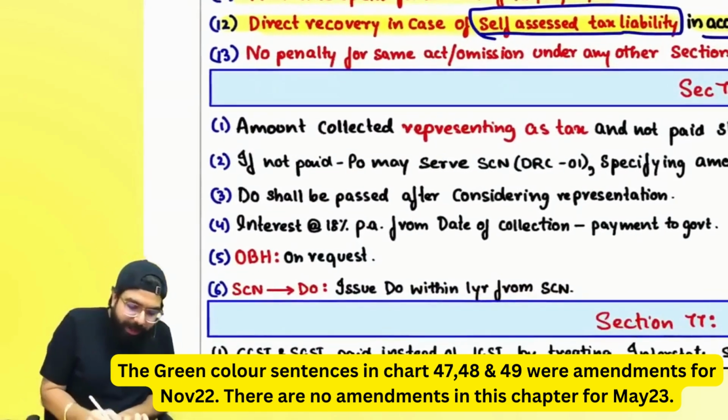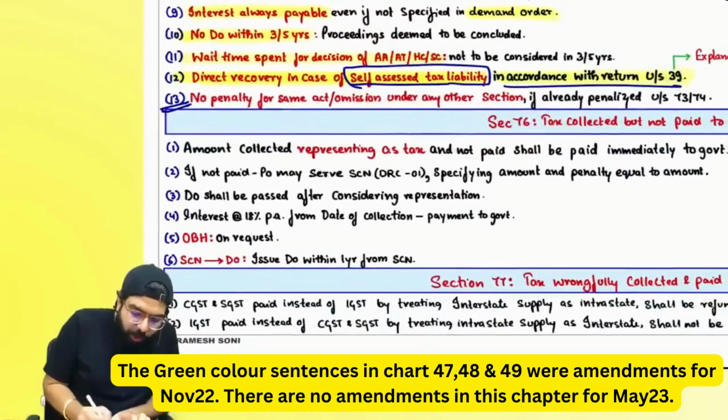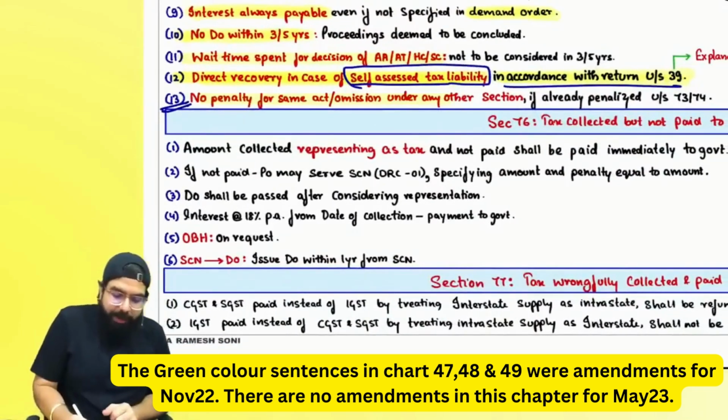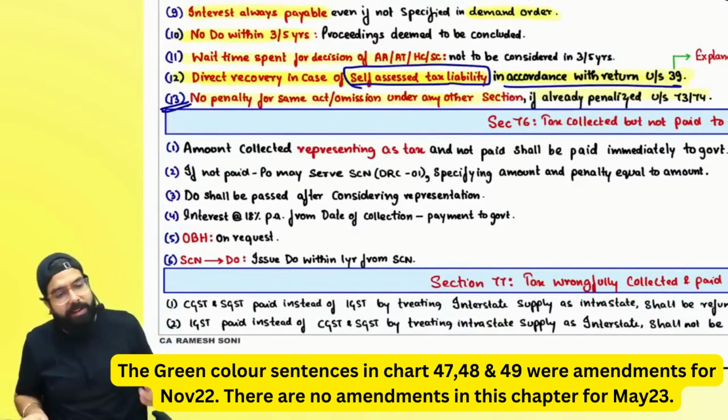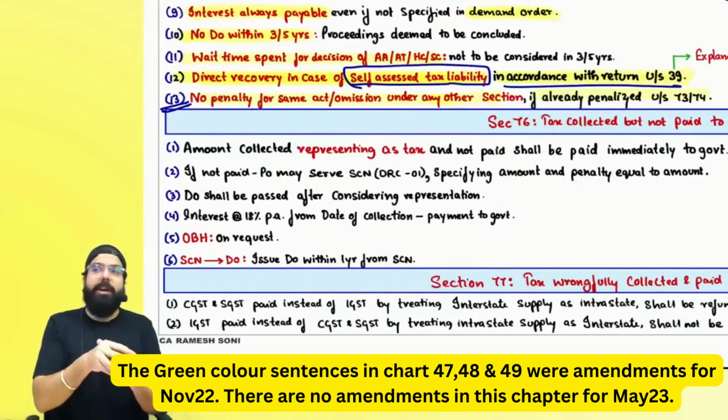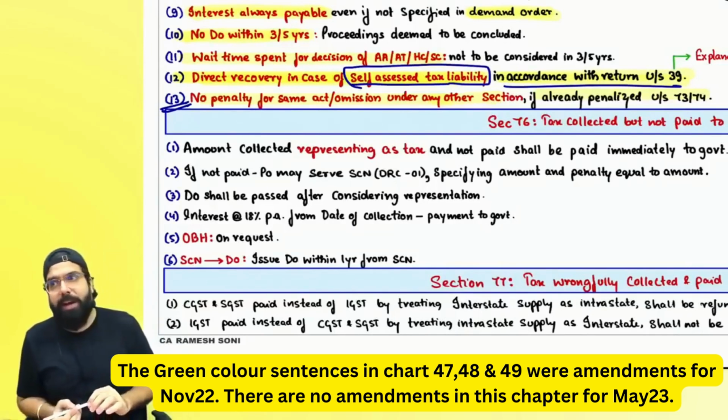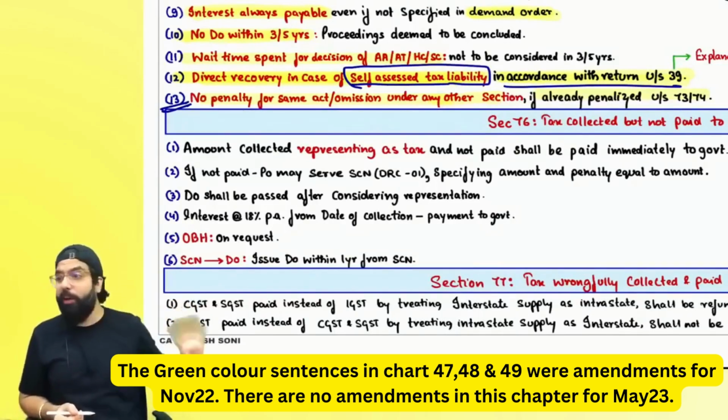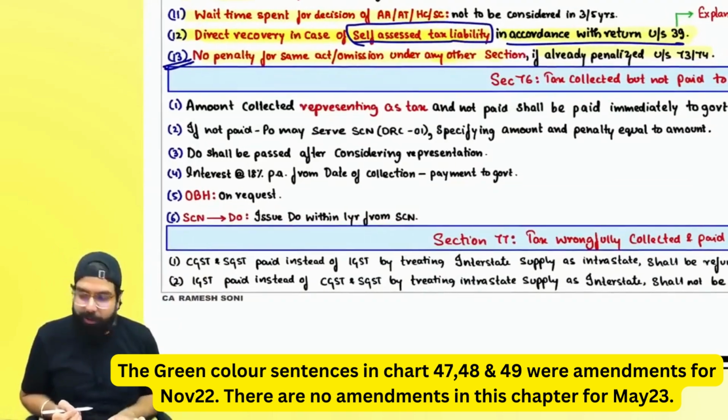Right, everyone? The next one over here is section 75. It says no penalty for the same act or omission under any other section if you are already penalized under section 73 or 74. If they have penalized you under 73 or 74, then under section 122, 125, etc., they will not penalize you again.